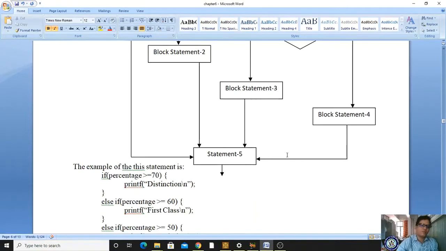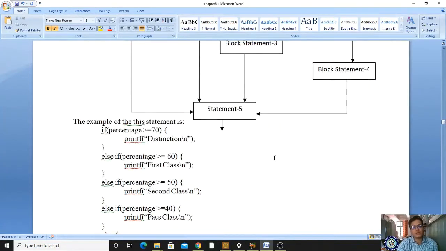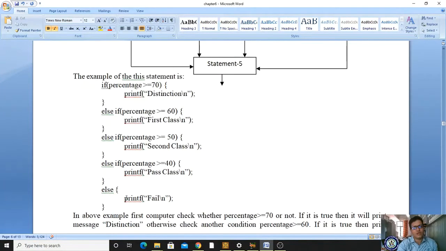So the best example is the grading system. As we know, distinction, first class, second class, third class. How is it awarded? Your percentage means average marks. Average marks greater than or equal to 70, here it is a distinction. Average marks greater than or equal to 60, it is first class. Average marks greater than or equal to 50, it is second class. Else if average marks greater than or equal to 40, pass, else it is fail.